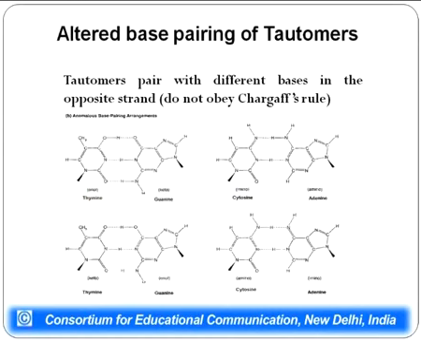As can be seen in this particular figure, there is altered base pairing of different bases whenever there is tautomeric shift or the bases are occurring in tautomeric forms, and they do not obey Chargaff's rule that A should pair with T and G should pair with C.